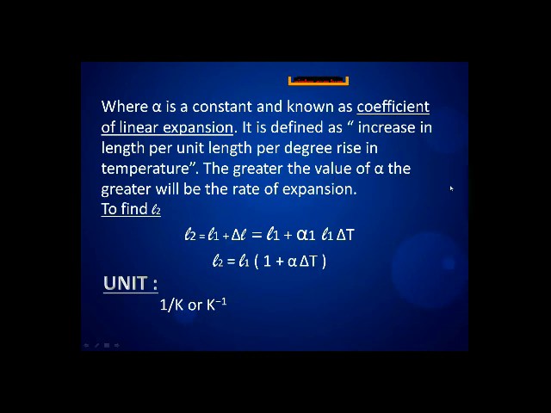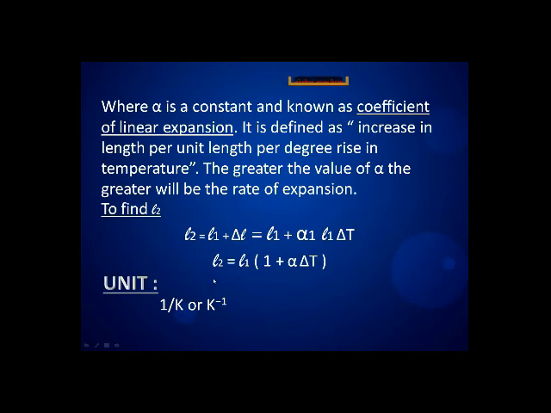The greater the value of alpha, the greater will be the rate of expansion. Whenever the coefficient of linear thermal expansion increases, the rate of expansion will increase.